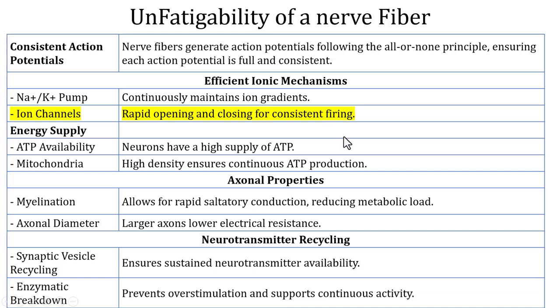And the neurons have a high supply of ATP. Energy is supplied continuously, because they have a high density of mitochondria, which ensures this continuous supply of ATP. There's production of ATP, there's supply of ATP. And myelination of nerve fiber allows rapid saltatory conduction.